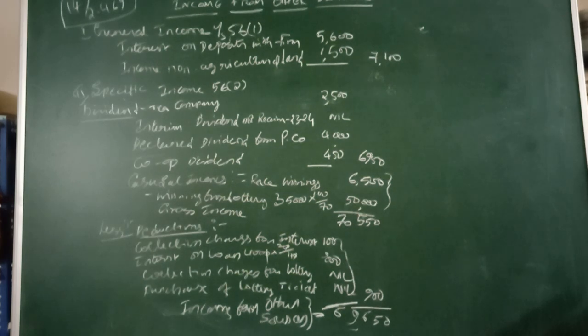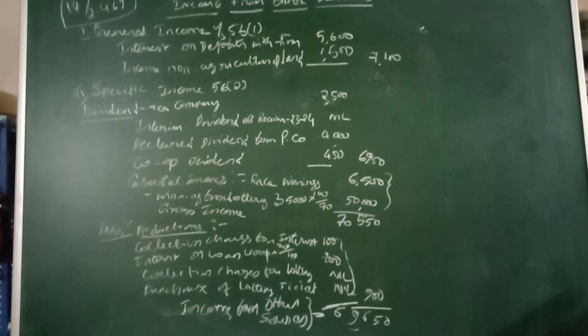So 20% on 4,000 comes to 800 rupees. What is that 20%? The maximum eligible deduction for dividend income is 20%, so we calculate interest on loan allowed up to 20%.